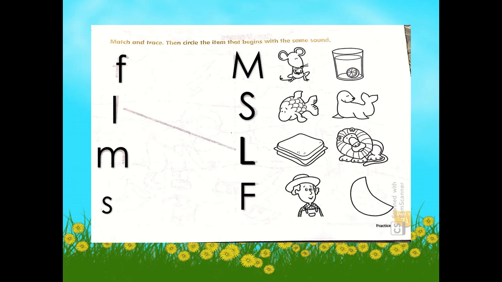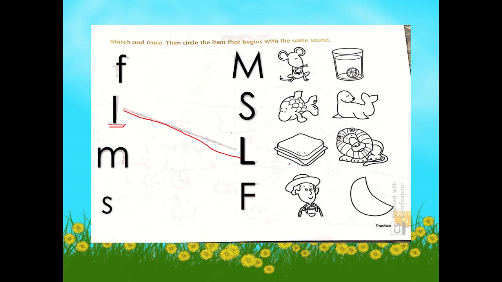Now, turn your book to page 71. Now, let's match and trace. Then circle the item that begins with the same sound. For example, what letter is this? It is the letter L. And the sound of the letter L is L. Now, this is the small letter L. And let's match it with the big letter L. So, this is the big letter L.